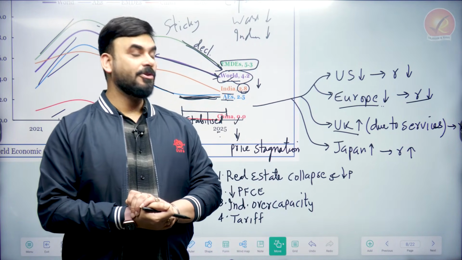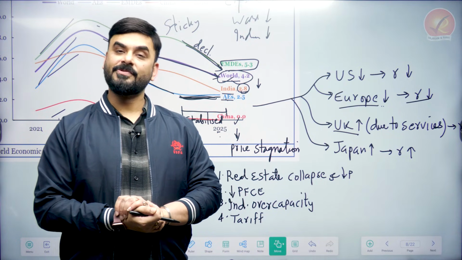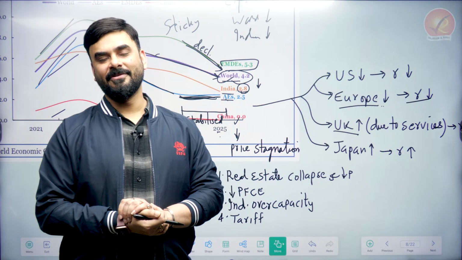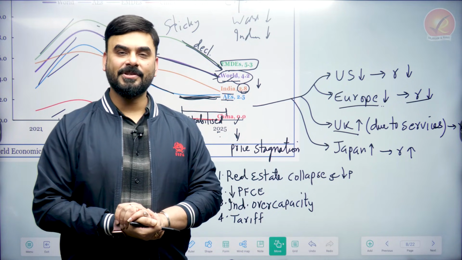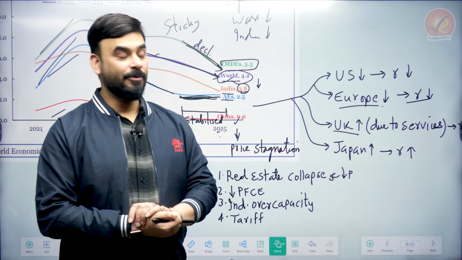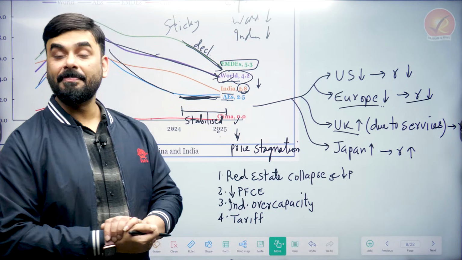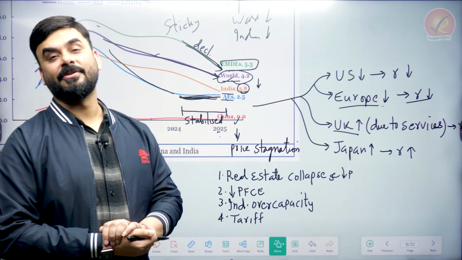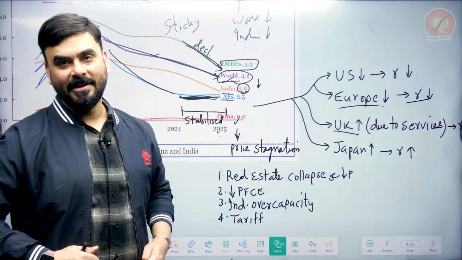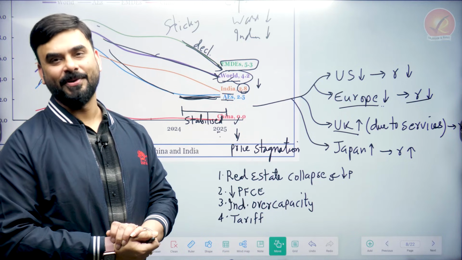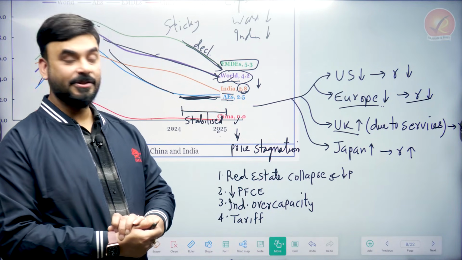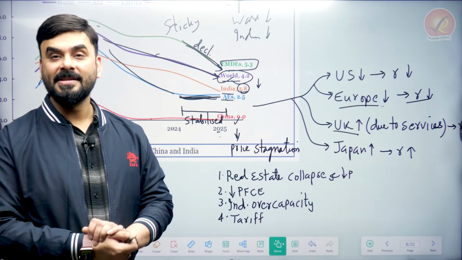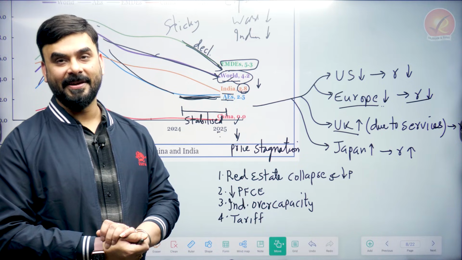The price went up in the UK mostly due to an increase in the price of services. So in the UK, what did we find? That services became costly. So in the UK, you will see that overall inflation increased. In Japan, what happened? Inflation increased. That is why Japan also increased the interest rate. Whenever inflation rises, normally countries will increase the interest rate to control inflation. So in the UK also we saw the rise in the price of services.